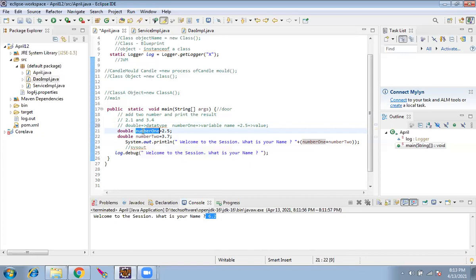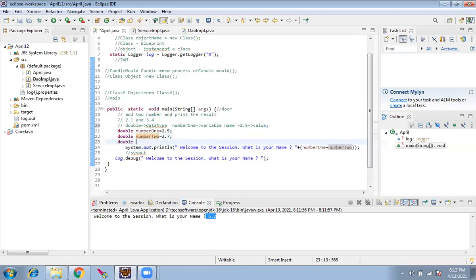What is a variable name? It is number 1. What is a value in it? It is 2.5. The second line, the data type is double. The variable name is number 2 and the value is 3.7. I'm just printing it. I want to do some addition and print it out. I can do it this way, or I can do it the other way.